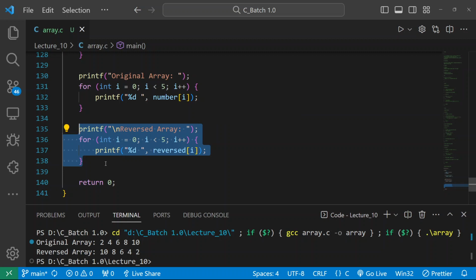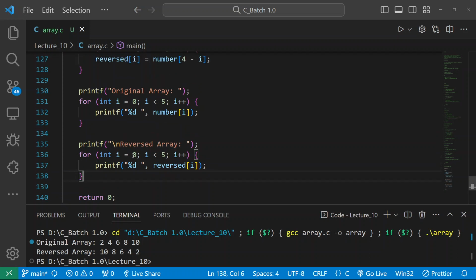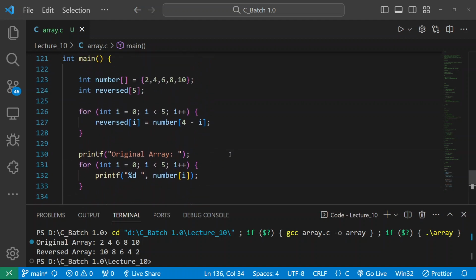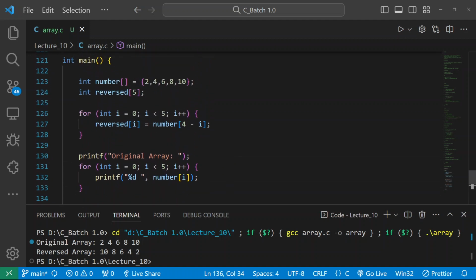Yes, Shruti? Okay, so remember one thing. What is this reverse I doing? If you are not understanding what this is doing, see here. We have already performed the operation for the reverse, and whatever is stored in reverse I is stored in this particular thing. My new reverse array is created here itself.